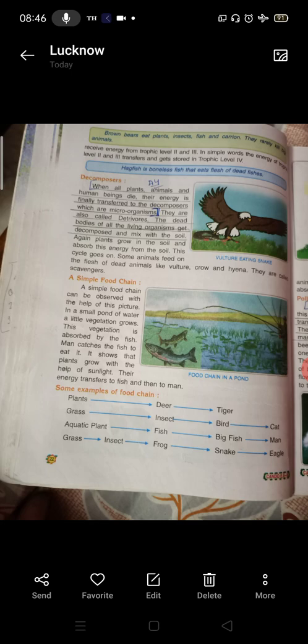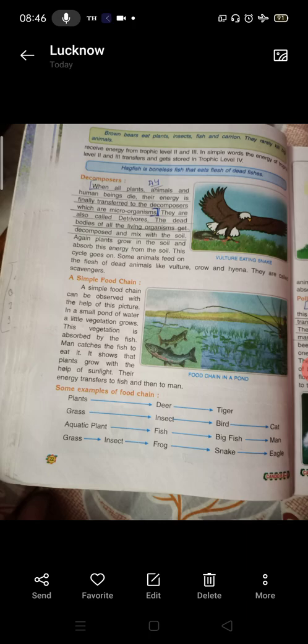A simple food chain. A simple food chain can be observed with the help of this picture. In a small pond of water, a little vegetation grows. This vegetation is eaten by the fish. Man catches the fish to eat it. It shows that plants grow with the help of sunlight. Their energy transfers to fish and then to man. So you can easily understand that the man in the picture catches the fish. Fish is eating the vegetation which is there. So this is the simple food chain.